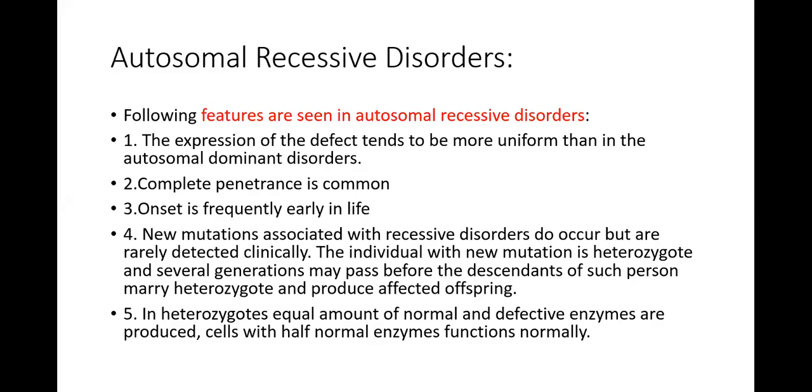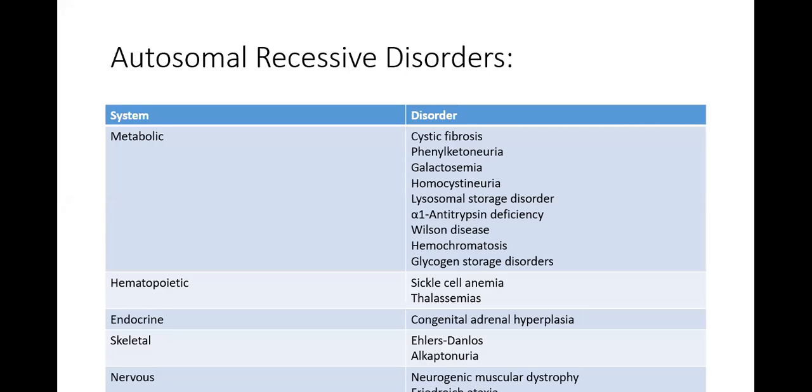And number three, if new mutations occur in an individual, they are only going to be seen in the offspring when they marry a person who has the same gene defect. So many generations can pass before the disease is shown. In heterozygotes, equal amounts of normal and defective enzymes are present, so half of the normal enzyme can do the normal function. These are the features of autosomal recessive disorders.